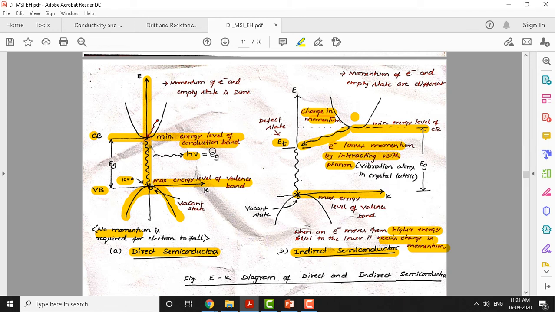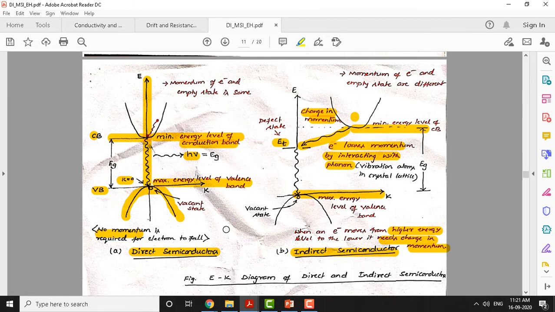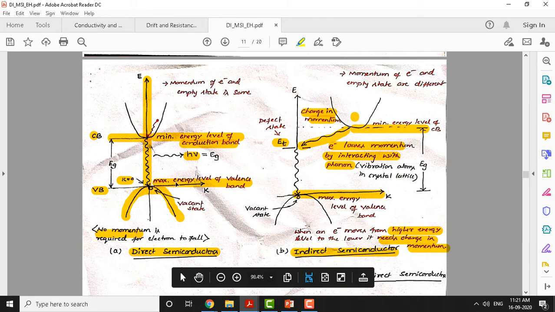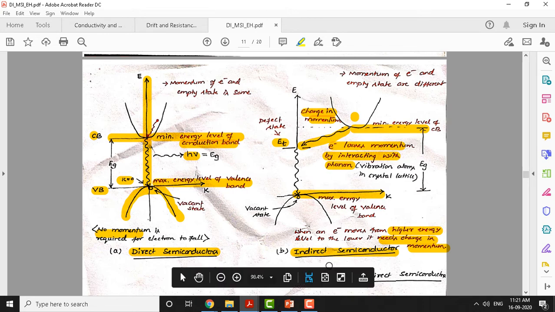Now depending upon these two types of semiconductors, direct and indirect, we can classify materials. All compound semiconductors fall into the direct band gap category because they emit light. Most of the compound semiconductors emit light, so their output is going to be light when they fall from the conduction band to the valence band. Whereas here the electron emits energy in the form of heat by entering into the defect state and later occupying this vacant state. Okay. Examples are silicon, germanium, all or most of the elemental semiconductors, they belong to the indirect semiconductor category.